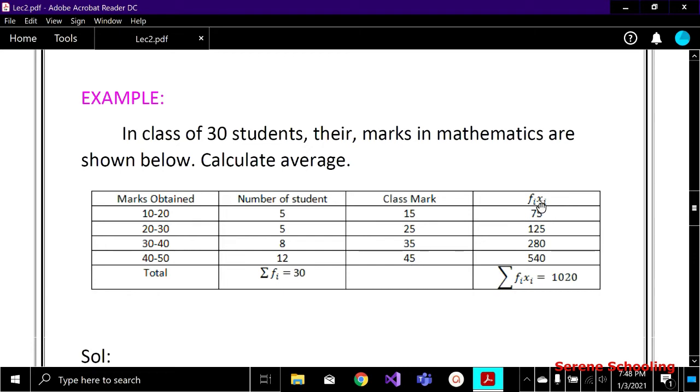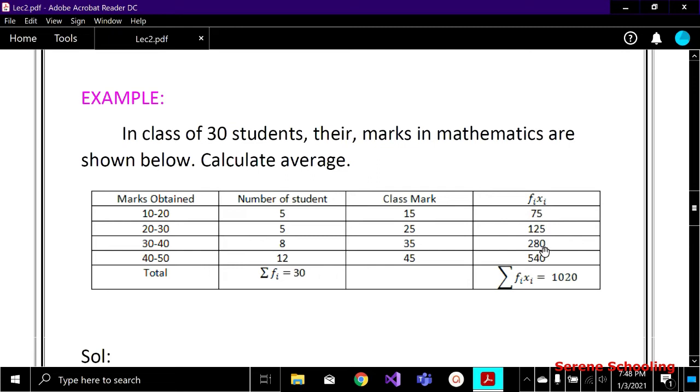Next thing we have to do is f into x. Don't be confused by this I, you can skip this. So f into x means that we have to multiply this frequency with this midpoint, okay? Midpoints are very important. You have to remember that you have to take midpoints when you are given a grouped frequency distribution, okay? So 15 into 5 gives us 75. Then in the next class, again we do the same, f into x. F is 5 and midpoint is 25. It gives us 125, and like this.